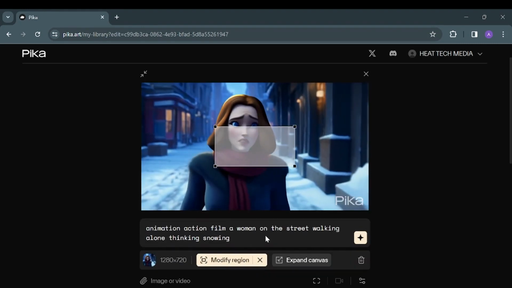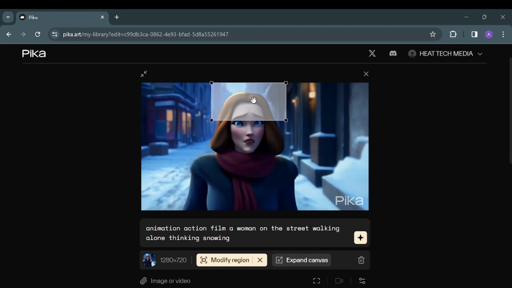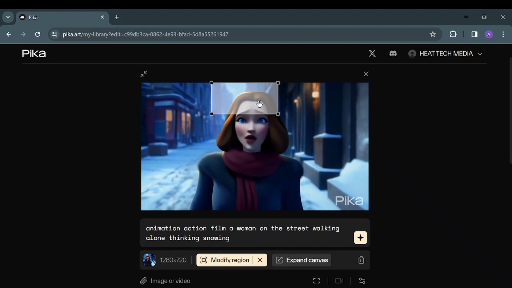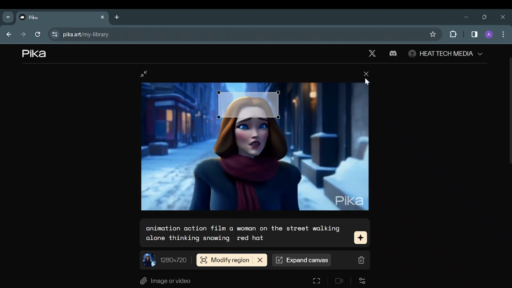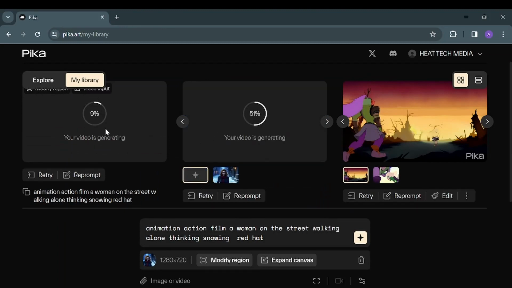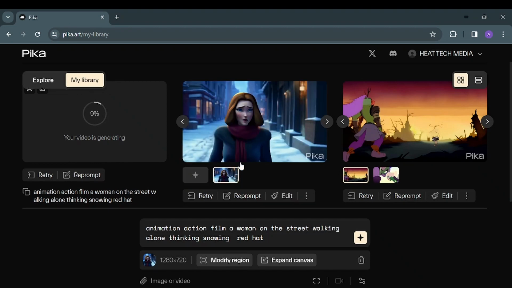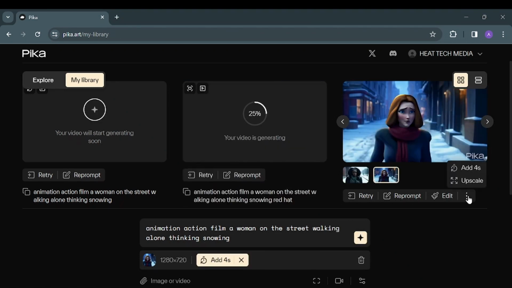And here we can go to modify region as well, in case I want to wear something like a hat, let's say. That works, because it's moving a lot. I'm not sure it's gonna work or not, but we'll try it. Let's say red hat, and we'll hit generate. The video starts generating for these two, the retry, as you can see, and this one with the changing of the region. Other thing you can do, until the time is being generated, you can do other things like adding 4 seconds to this video. Let's try this one as well here and generate this, and let's go with the other one, which is upscale.